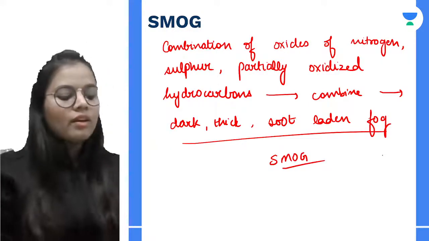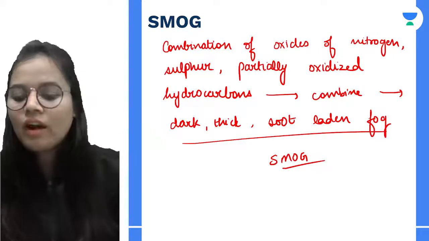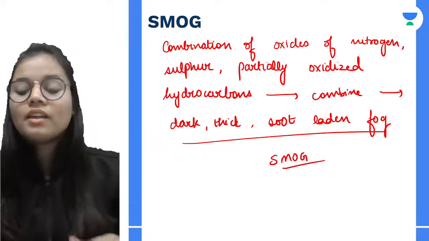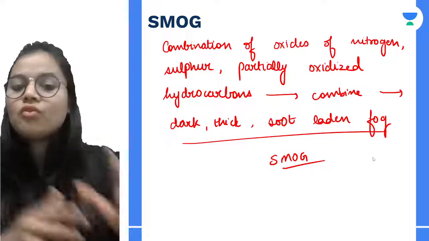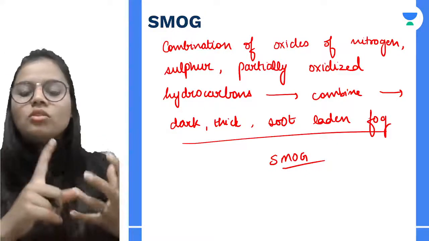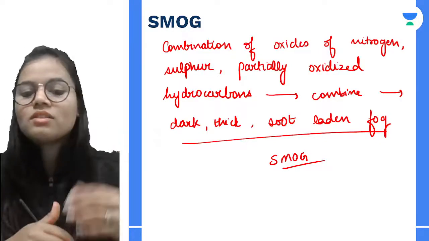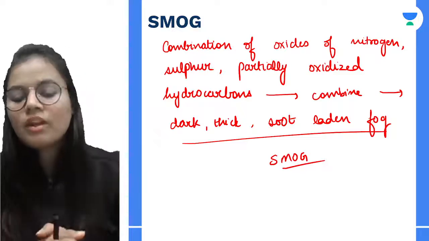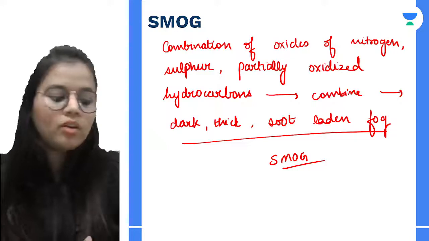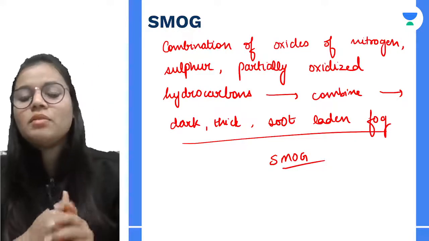Now smog is again a very bad addition to our environment. If I talk about its effects, it can be noxious, it can be irritating, it can reduce visibility. It can cause some respiratory problems, and sometimes in rare cases it also causes death because of suffocation. So let's again see what is the meaning of smog.